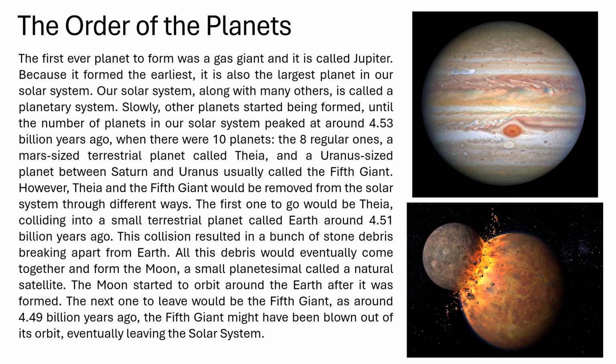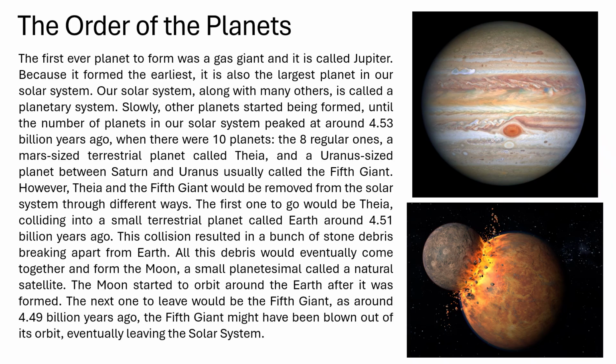The order of the planets. The first ever planet to form was a gas giant, and it is called Jupiter. Because it formed the earliest, it is also the largest planet in our solar system. Our solar system, along with many others, is called a planetary system.